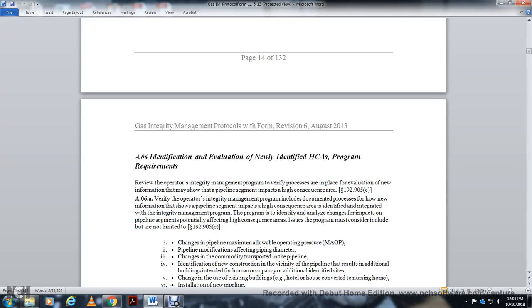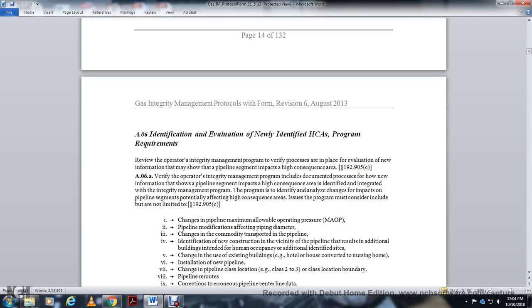AO6: Identification and evaluation of newly identified high consequence areas, program requirements. Review the operator integrity management program for the process for the evaluation of new information that may show the pipeline could impact a high consequence area, statute 192.905(c). Verify the operator integrity management program includes the documented process of how new information showing the pipeline could impact a high consequence area is identified and analyzed. The program must consider, but is not limited to, statute 192.905(c).